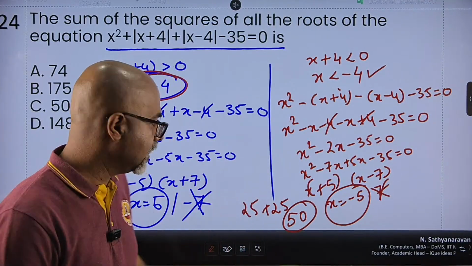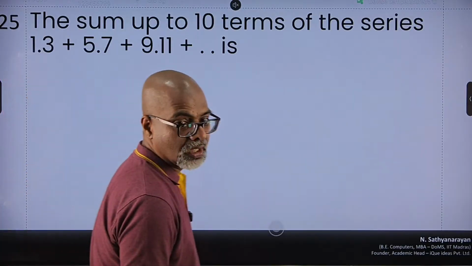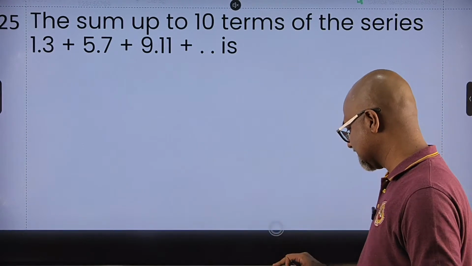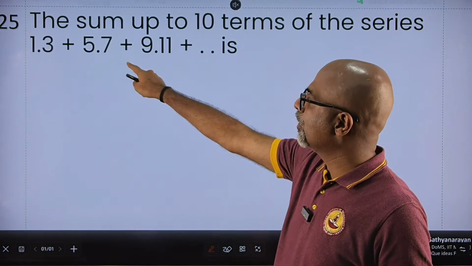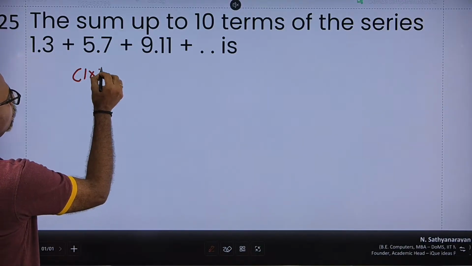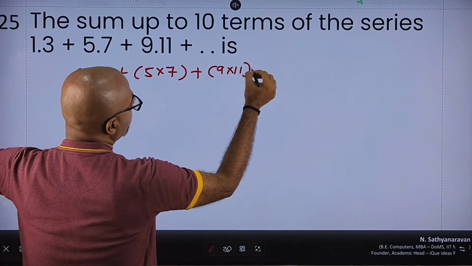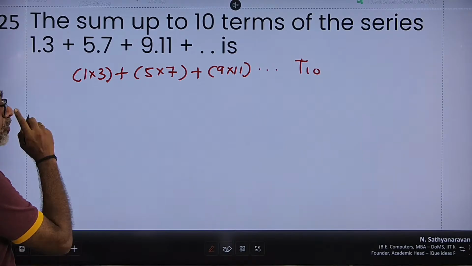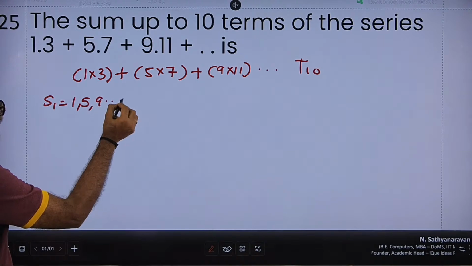All right. And then let's take one last question, the 25th. The sum of up to 10 terms of the series. Now this is a classic type of question, but here the mistake you will make is that it is not 1.3, 5.7, 9.11. No. The notation is 1 into 3 plus 5 into 7 plus 9 into 11 up to 10 terms. So now remember, whenever we had something like this, we had to identify what were the two series. So the first series is 1, 5, 9 and so on.